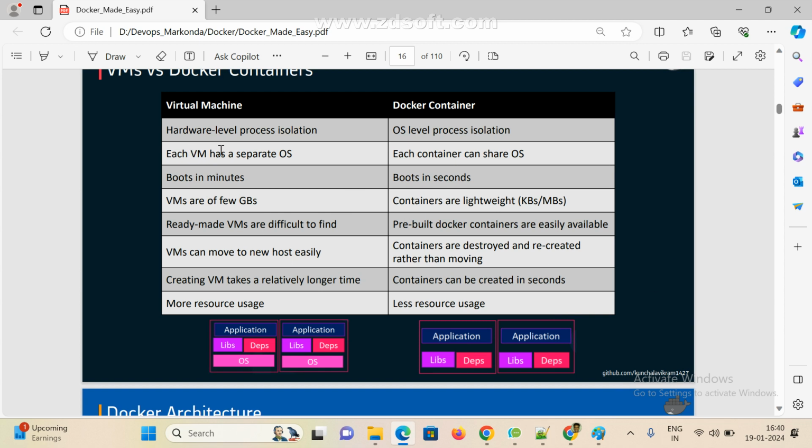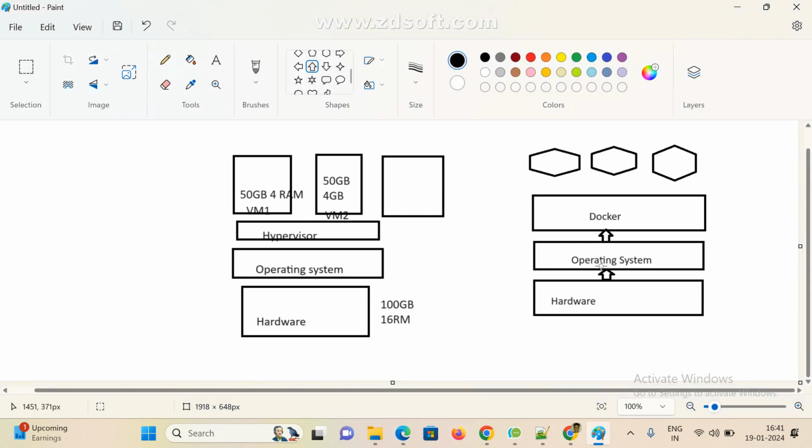Now see here, this is hardware level process isolation, and this is OS level process isolation. This is the hardware level, this is the OS level. Every time we need to share existing resources. Here it is the operating system level. Here there is only one operating system, and with its help we can create multiple containers. Here, with the help of a hypervisor, we are creating multiple VM machines, on top of which we are going to deploy your applications. Clear?